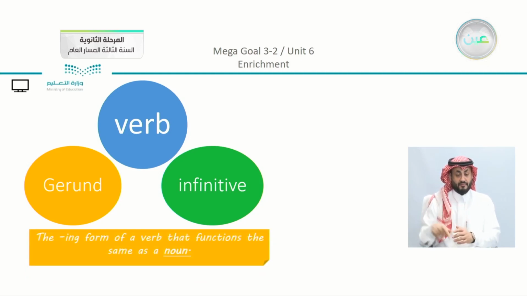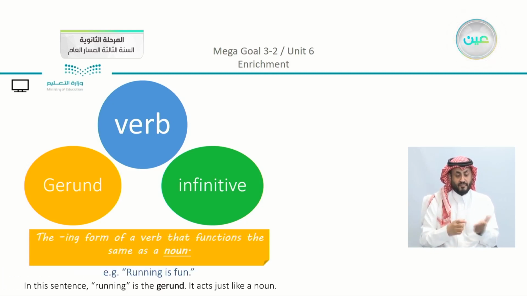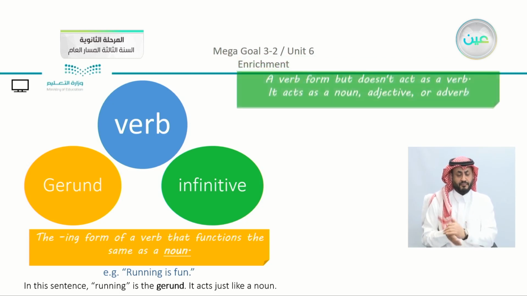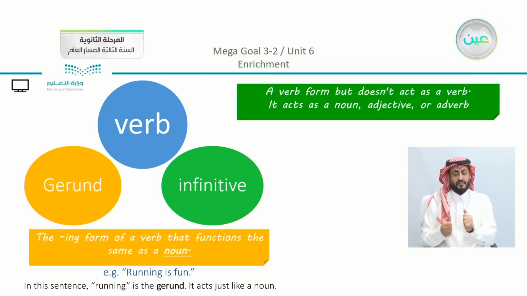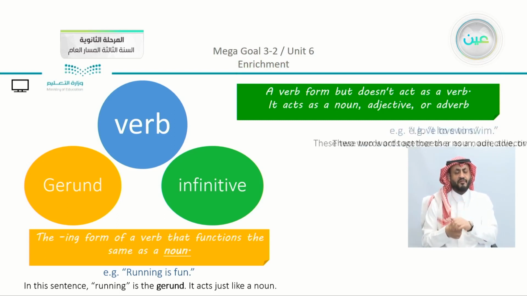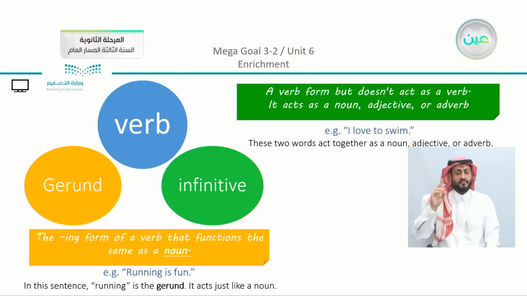The ing form of the verb functions the same as a noun, as we mentioned. For example, running is fun. And to revise for one last time, the infinitive is a verb form but doesn't act as a verb. It acts as a noun, adjective, or adverb, as in: I love to swim.